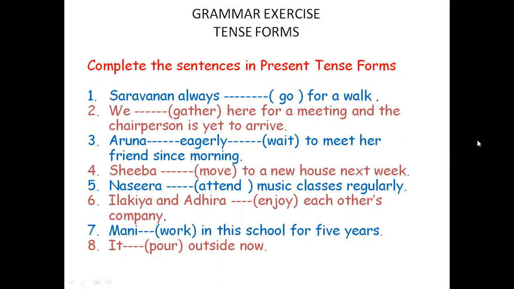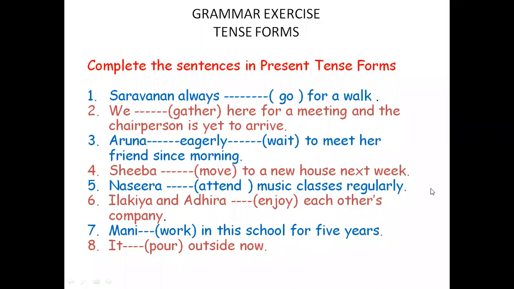And then number 5, Nazira dash attend music classes regularly. Here regularly is a time adverbial. Okay. Therefore, that attending action is in progress. Therefore, Nazira is attending music classes regularly, or as a kind of regular habit, Nazira attends music classes regularly.